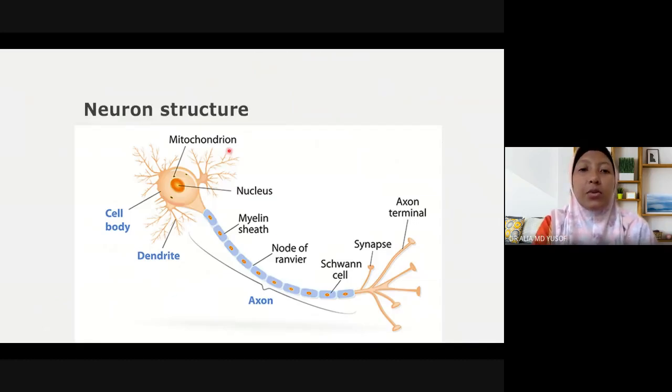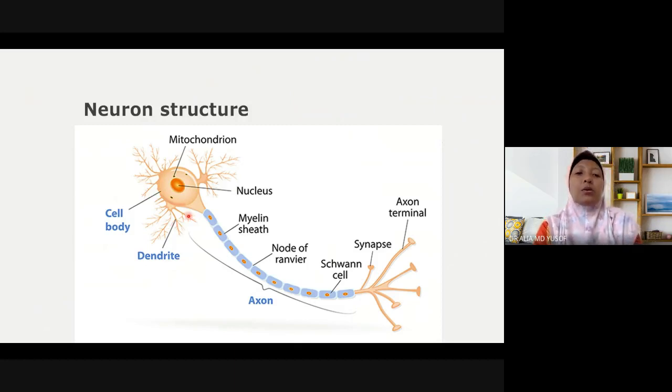So this is a neuron structure. In this diagram, it shows a multipolar neuron where you can see there is a lot of polarity, projection-like structures that come out from the cell body. So it is called the multipolar neuron.